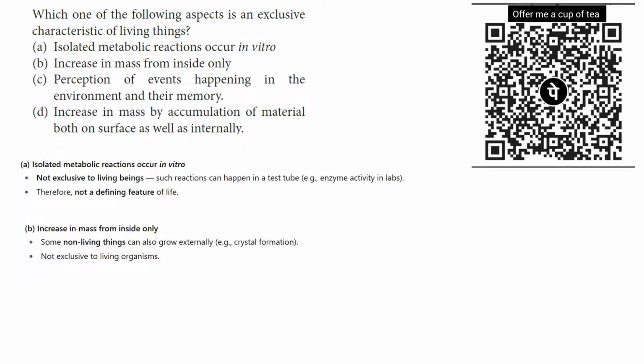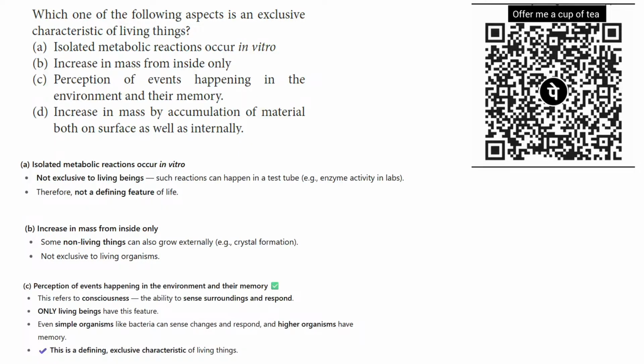So next option C, perception of events happening in the environment and their memory. This refers to consciousness, the ability to sense surroundings and respond. Only living things have these features.